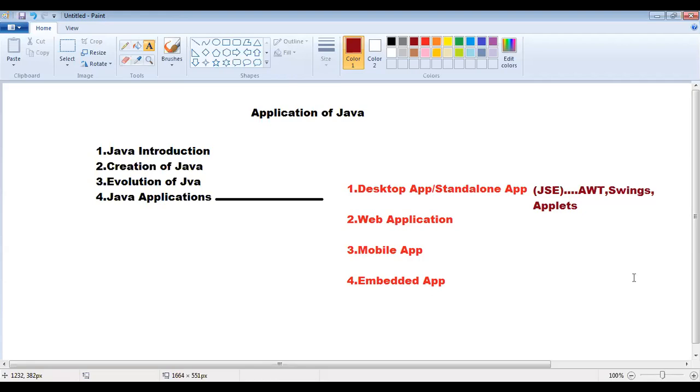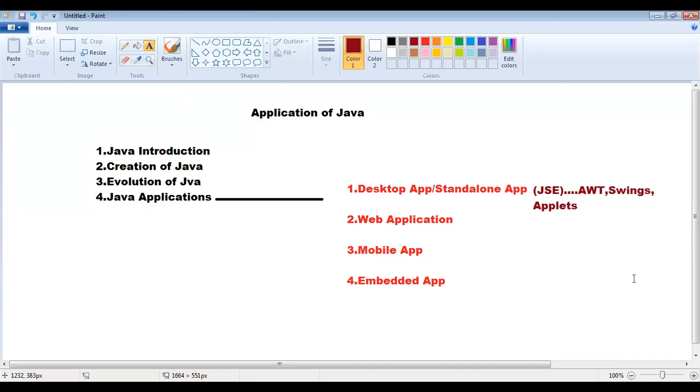That's why an application which runs only inside one desktop or one machine, we can call it a standalone application or desktop application.